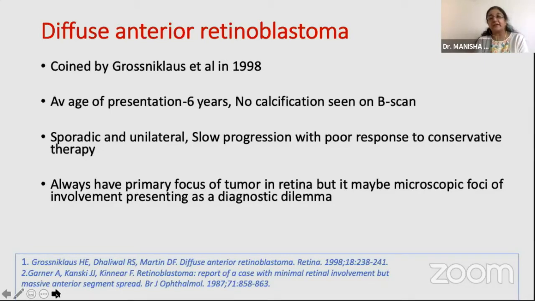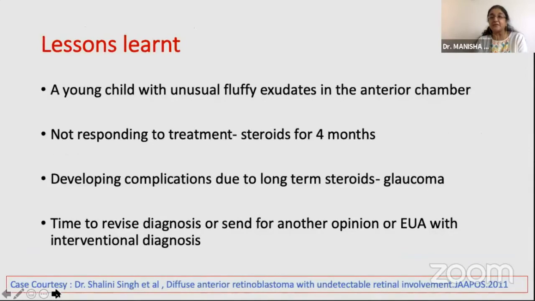So when you are in a diagnostic dilemma, I think it is absolutely mandatory that you revise your diagnosis and do a more thorough clinical examination. The lessons learned from this child was that you had a young child with unusual fluffy exudates in the anterior chamber, diagnosed as anterior uveitis and treated with topical steroids for a very long time, not responding to the treatment for the last 4 months, already developing complications due to the long-term steroids in the form of glaucoma.